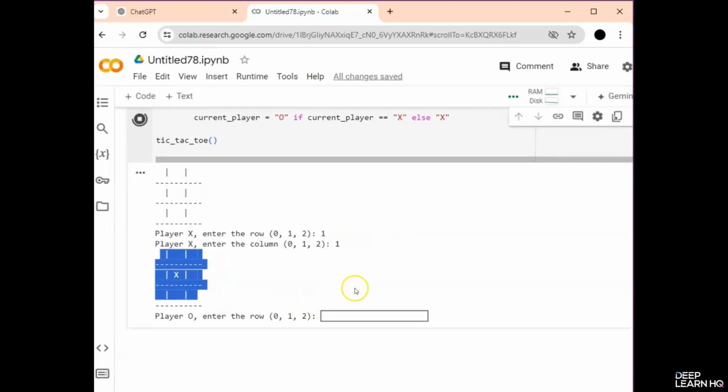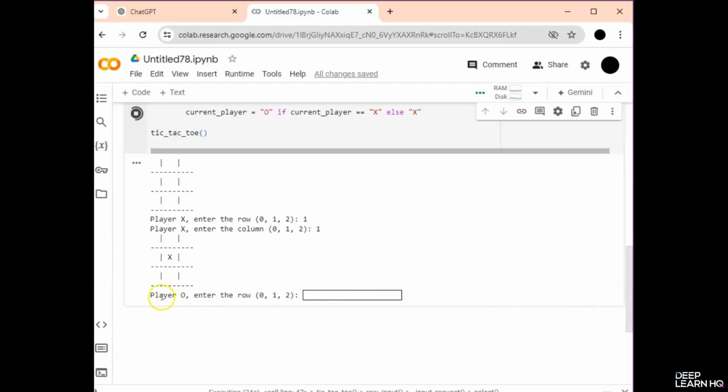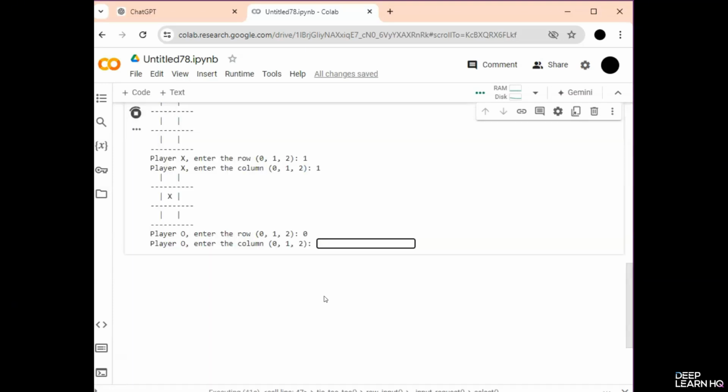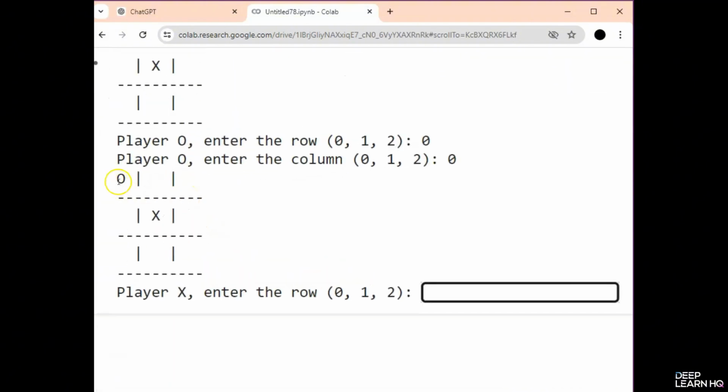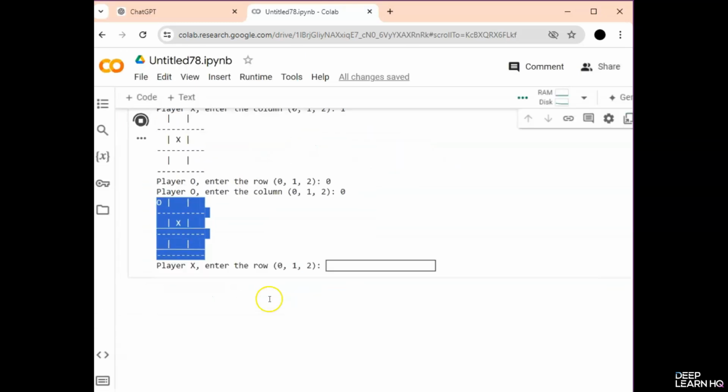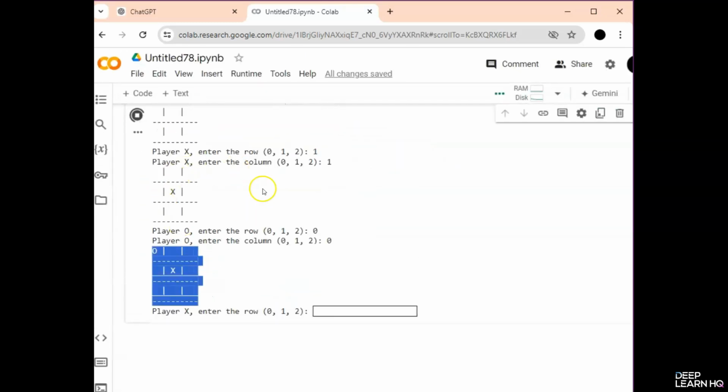So now you can continue playing this game if you want to. For now, this is player O's turn. So he can choose any command. For example, he chooses 0 and 0. So you notice that a 0 is marked on the playboard. So this game executes till it reaches the complete board.